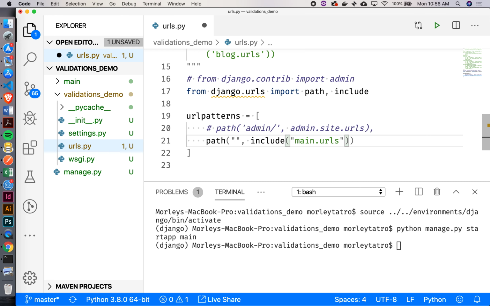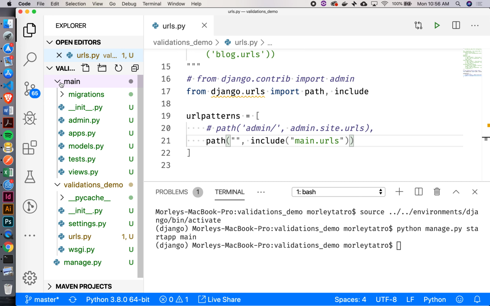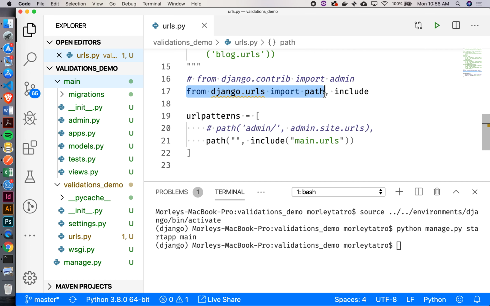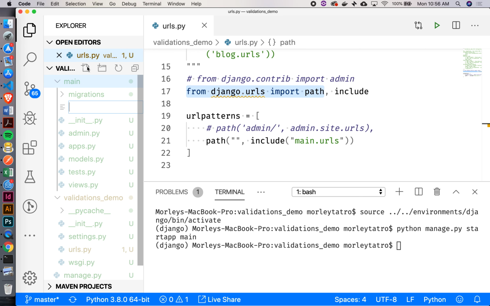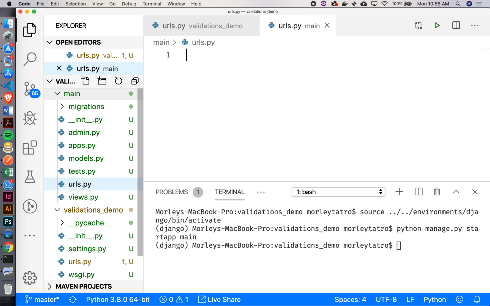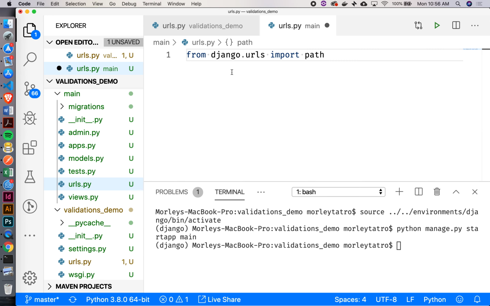Okay. And then what am I going to include? main.urls. And now, as I'm looking at things, do I have that file? So if I open up my main folder, is there a urls.py? Not currently, right? So I'm going to copy this, and then inside main, let's create that other urls.py that we want. Now I know I'm going to bring in my path. That's why I copied it from the project level urls.py.